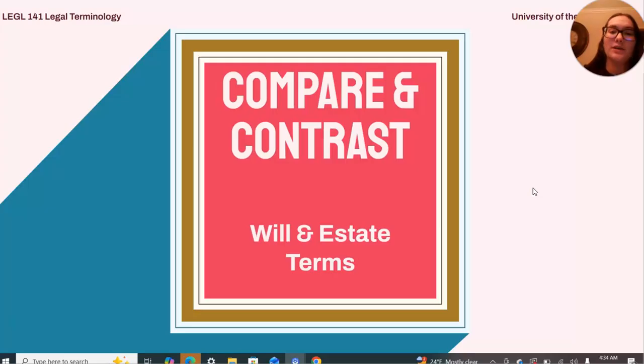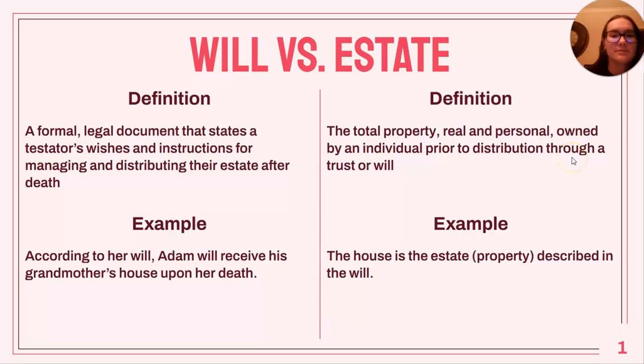This is going to be about will and estate terms. So let's start with will versus estate. A will is a formal legal document that states a testator's wishes and instructions for managing and distributing their estate after death. An example would be, according to her will, Adam will receive his grandmother's house upon her death. An estate is the total property, real and personal, owned by an individual prior to distribution through trust or will. So for this example, the house is the property described.